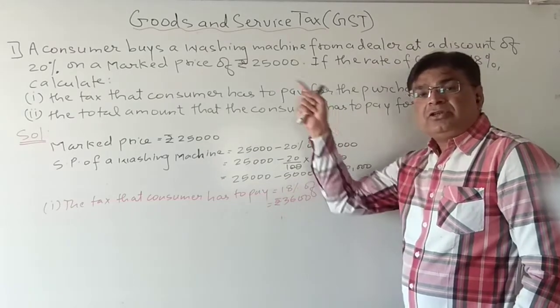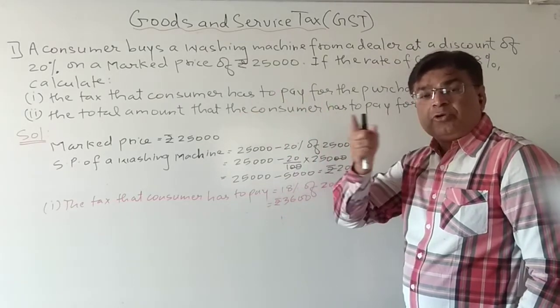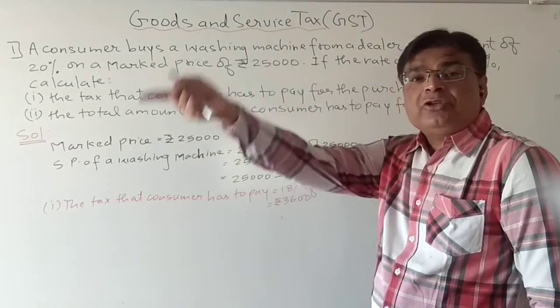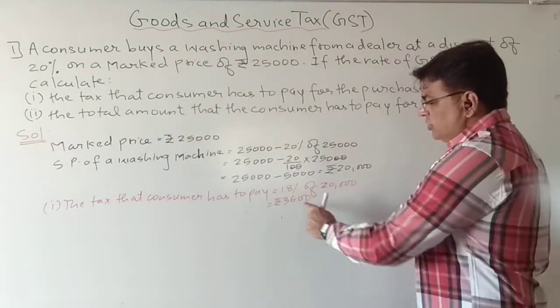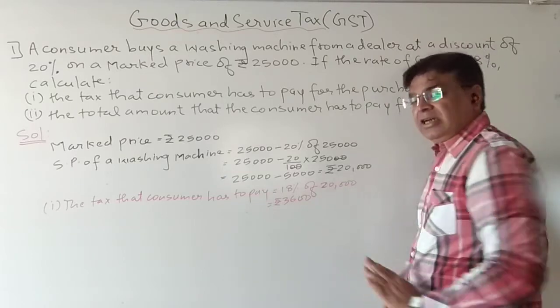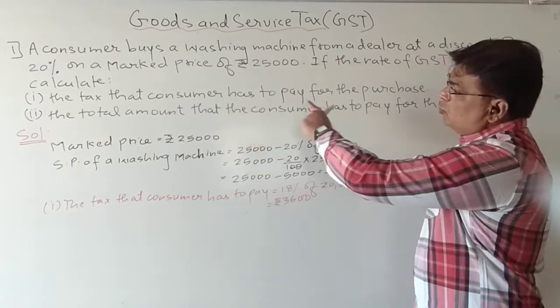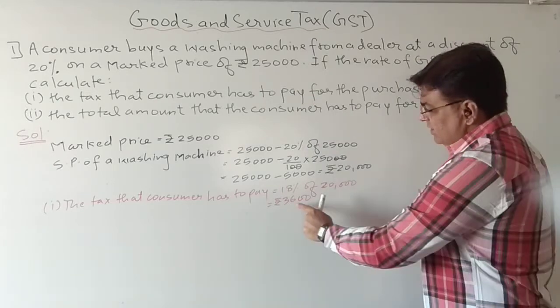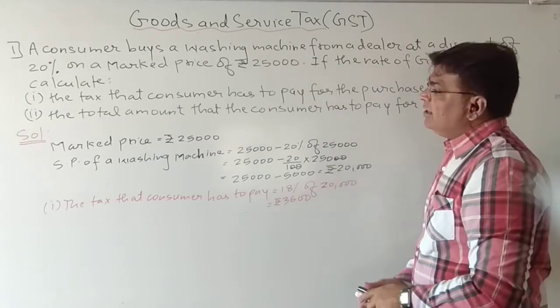It will go to the dealer, but remember it will not go in the dealer's pocket. This 3,600 will go to the government. So the dealer will give this amount to the government. So the first answer we have already got. How much tax is the consumer paying? He is paying 3,600.